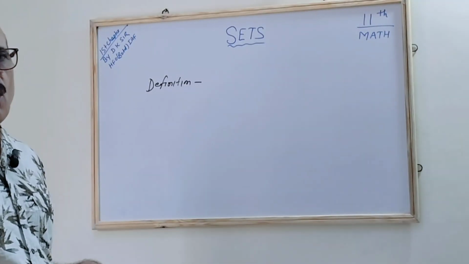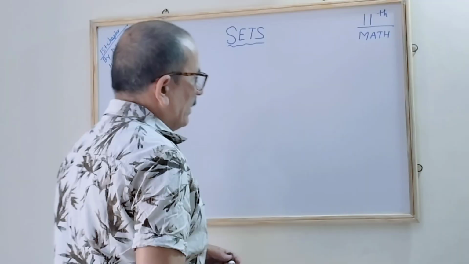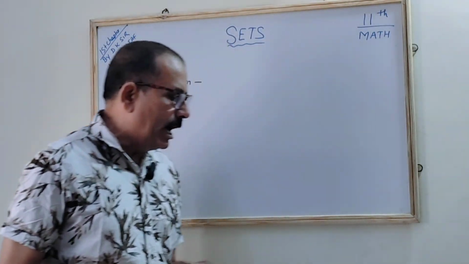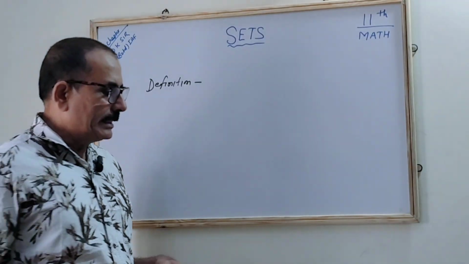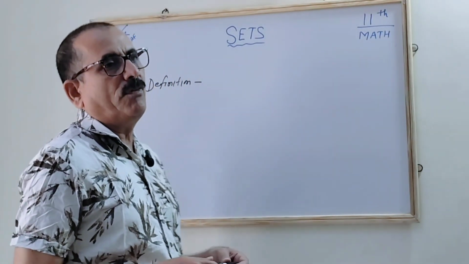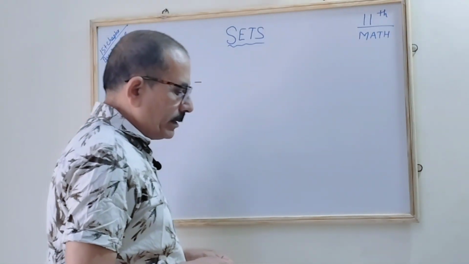This is the first chapter of the 11th math. First we will talk about the definition. The theory of the set was first developed by the German mathematician. His name was George Cantor. George Cantor is the first mathematician who used this theory of sets.